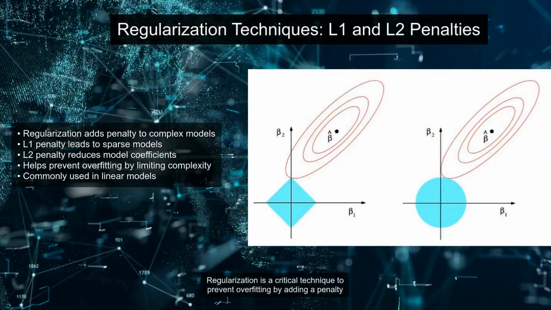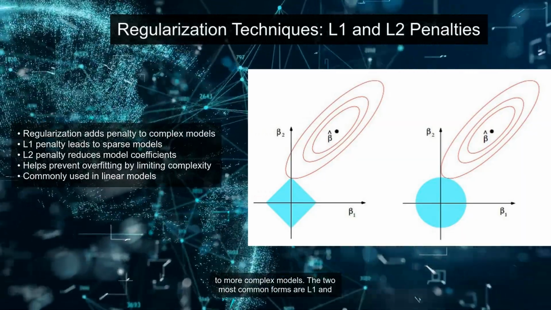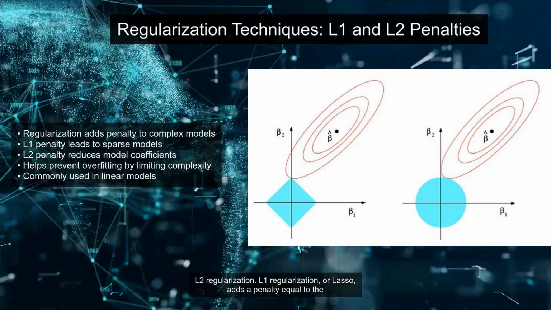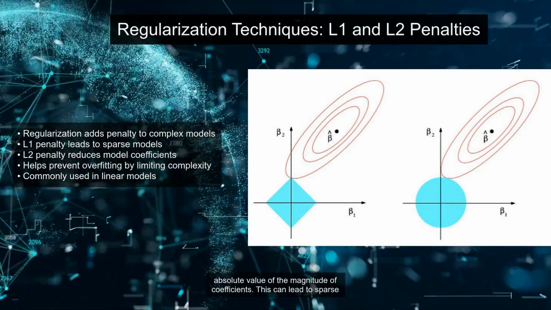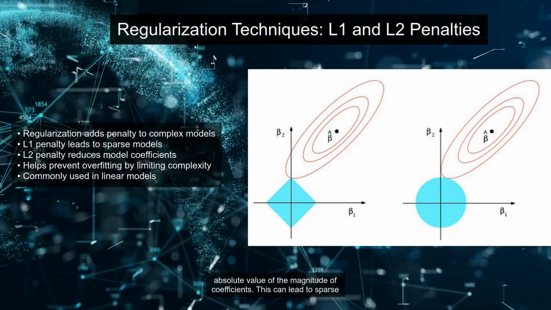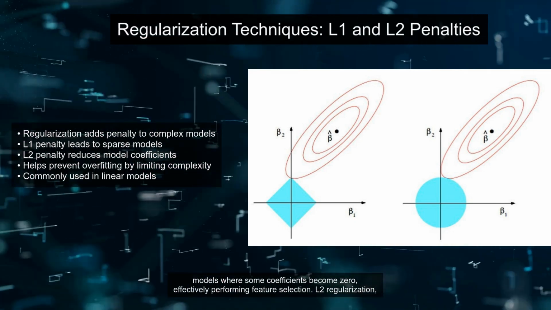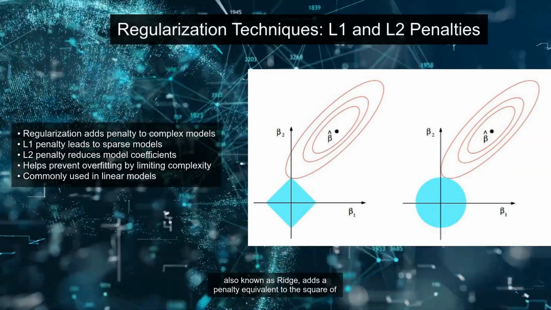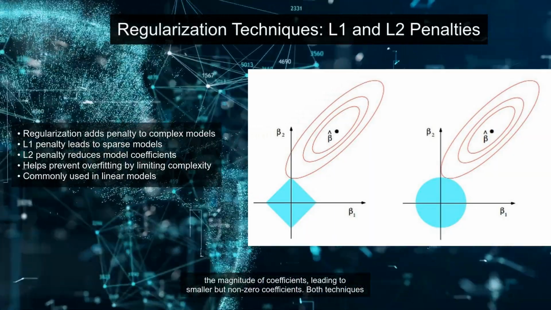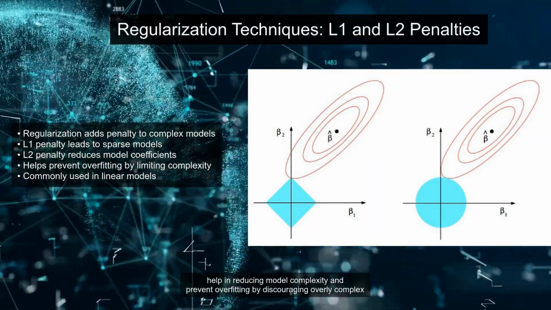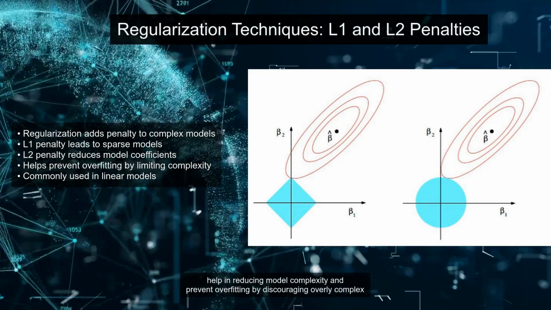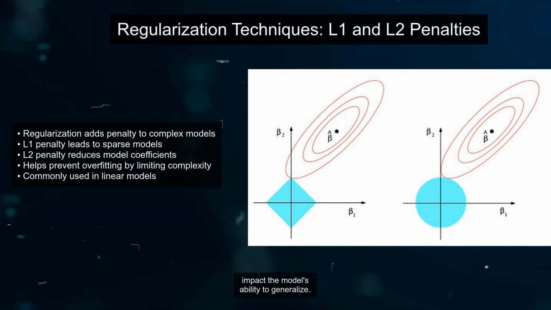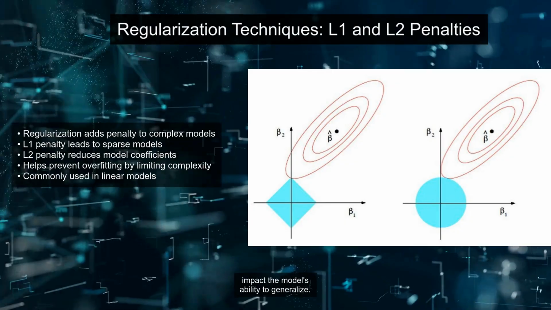Regularization is a critical technique to prevent overfitting by adding a penalty to more complex models. The two most common forms are L1 and L2 regularization. L1 regularization, or lasso, adds a penalty equal to the absolute value of the magnitude of coefficients. This can lead to sparse models where some coefficients become zero, effectively performing feature selection. L2 regularization, also known as ridge, adds a penalty equivalent to the square of the magnitude of coefficients, leading to smaller but non-zero coefficients. Both techniques help in reducing model complexity and prevent overfitting by discouraging overly complex models. Regularization is particularly useful in linear models where it can significantly impact the model's ability to generalize.